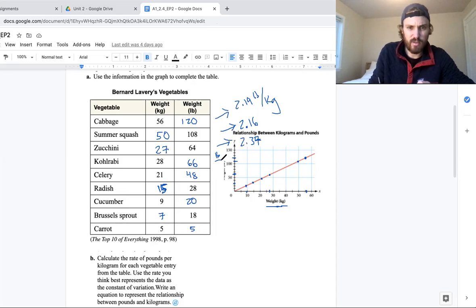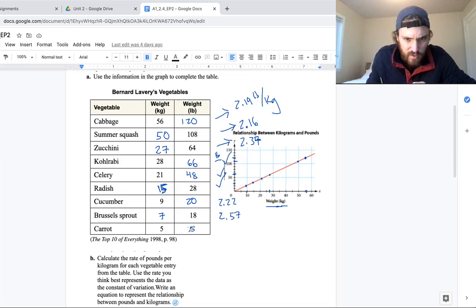Now I'm going to skip some of these and let you do that one, and that one. If I do 20 divided by 9, I get 2.22. If I do 18 divided by 7, I get 2.57. And if I do 5 divided by 5, I get, wait a second, this should be 10. I think I messed that up. That should be 10. I get 2. So it looks like it's right in this area.